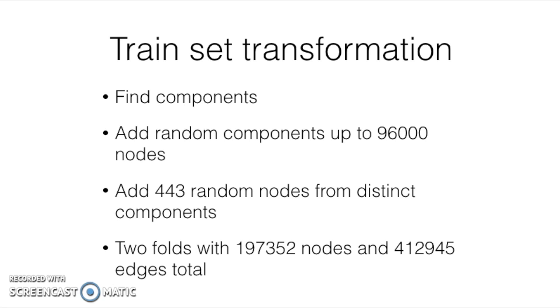In order to do that, we split the trainset into connected components and add components randomly until the nodes count is the same as in the test set. Additionally, noise nodes are added at random from distinct components as in the test set. We formed 2 such folds. These 2 folds in total have 80% of nodes available for training.